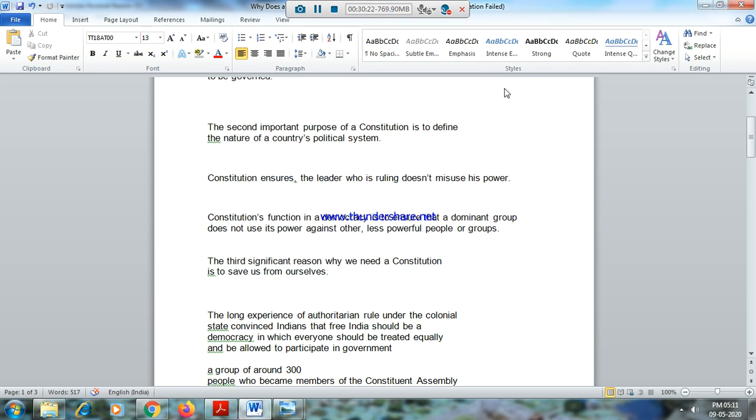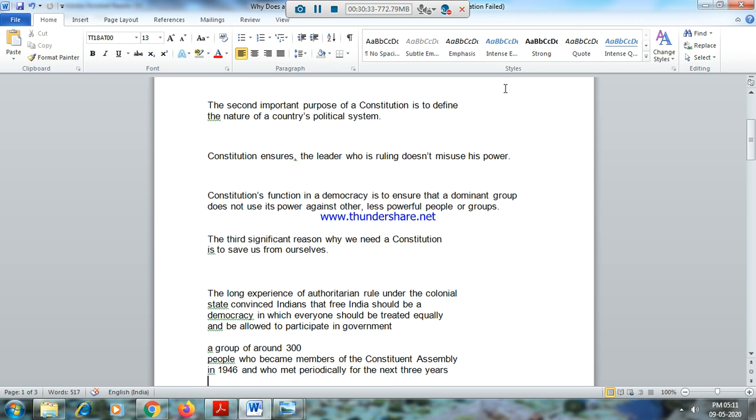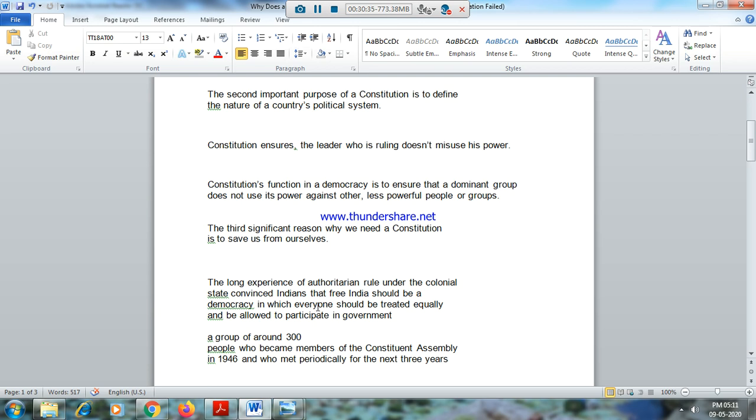In a few countries they had that, but in India, right from the beginning, when we were born as India, we had this adult universal suffrage. A group of eminent 300 people created this constitution for us. That's all for this session.